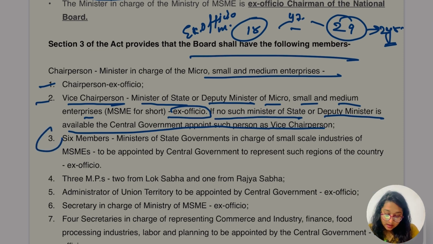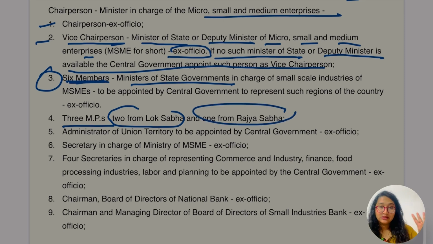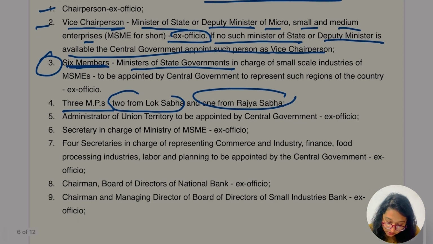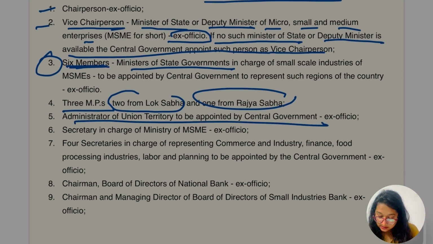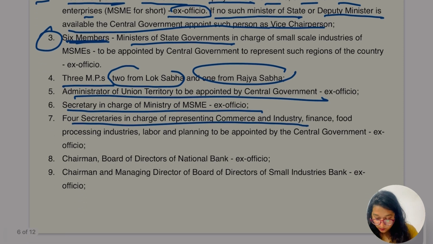The central government. Other 6 members are to be from the Ministers of State Governments in charge of small scale industry or MSME, to be appointed by the central government. 3 MPs: 2 from the Lok Sabha and 1 from the Rajya Sabha, which means 3 MPs should be there, two of them from Lok Sabha and 1 from Rajya Sabha. Administrator of the Union Territory, to be appointed by the central government, ex officio. Secretary in charge of the Ministry of MSME, ex officio again. 4 secretaries in charge of commerce and industry, finance, food processing industry, labour and planning, to be appointed by the central government, ex officio.